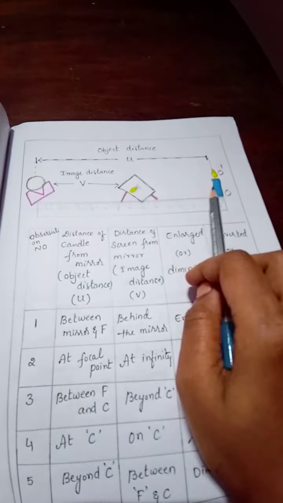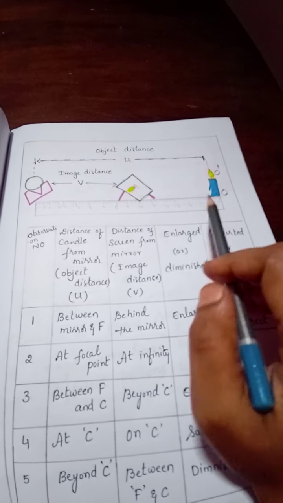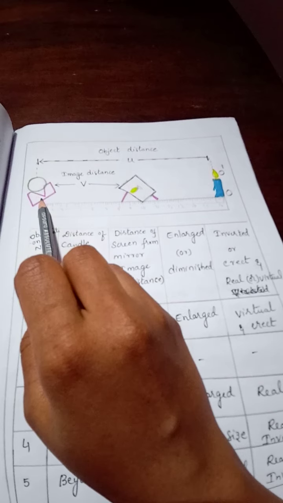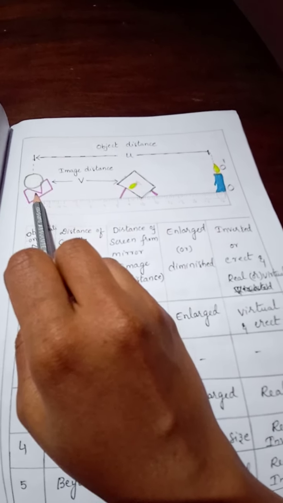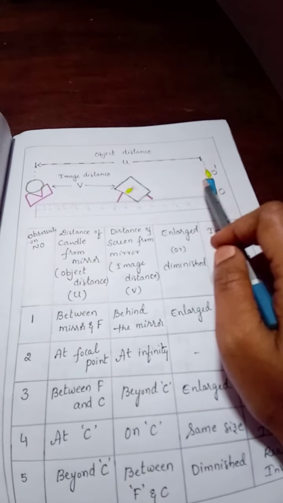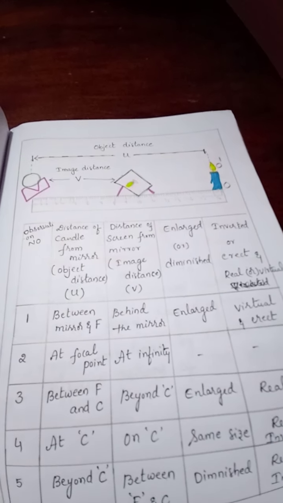After keeping concave mirror, take a candle and keep it on a scale in a straight line. See here the distance between the mirror, or we can say the pole, the midpoint of the mirror, to the object is called object distance.